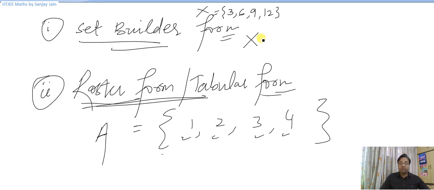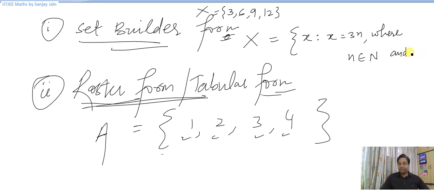So what I'll do is I'll write X is equal to, and then the brackets start, x such that x is equal to 3n, where n belongs to natural numbers, right, and n is less than or equal to 4.